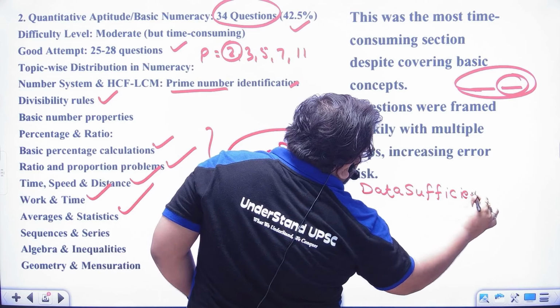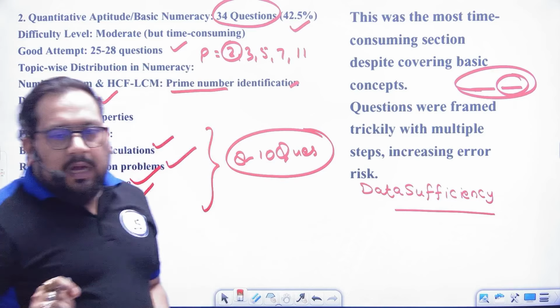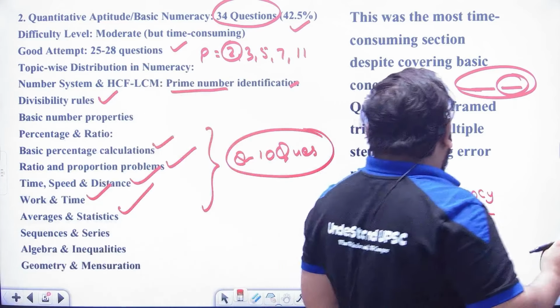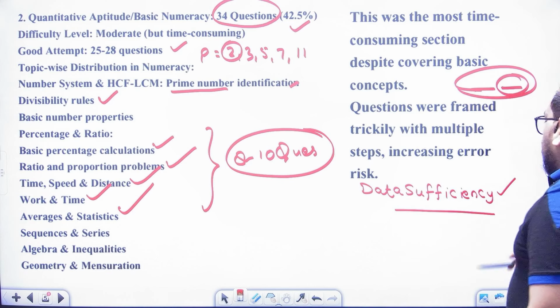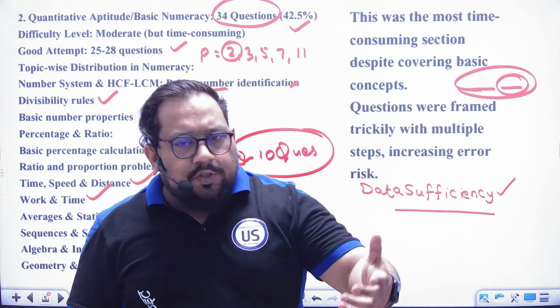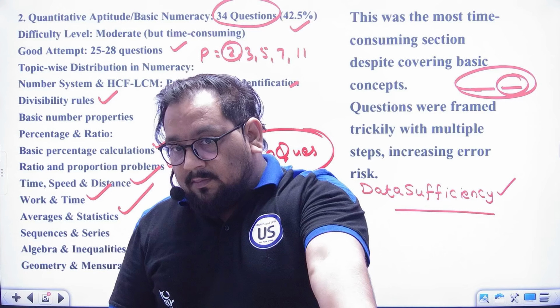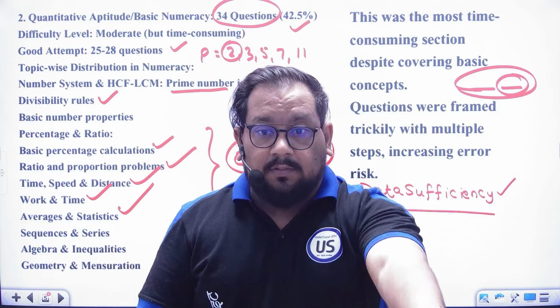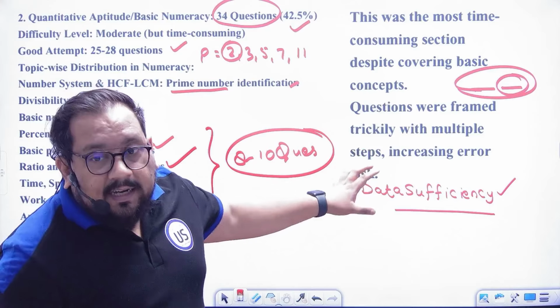Data sufficiency, high risk topic, the highest risk topic, as I can say. Why? Because when you solve this, it is not demanding the answer. Actually it is asking how you got the answer. Just tell me that thing. Okay, that is called data sufficiency.